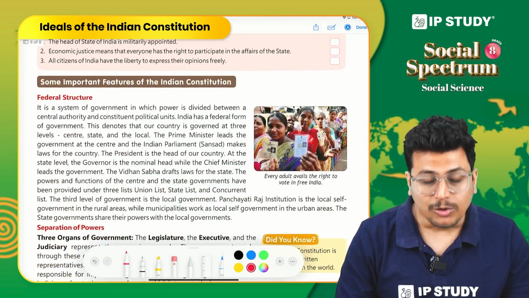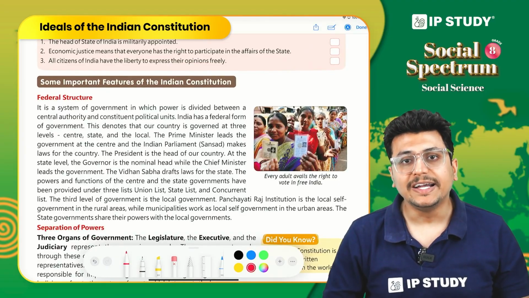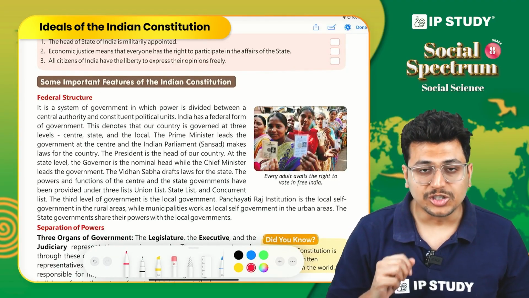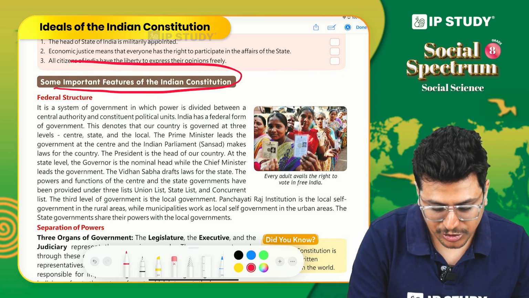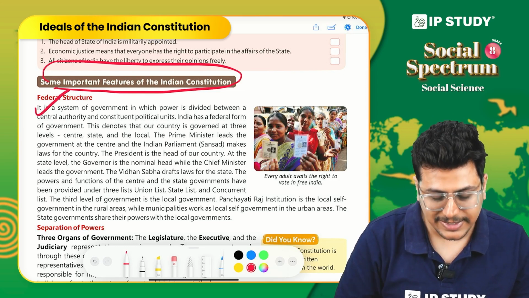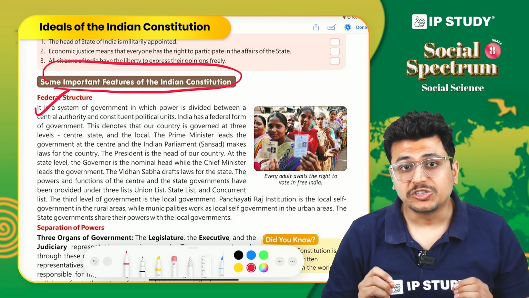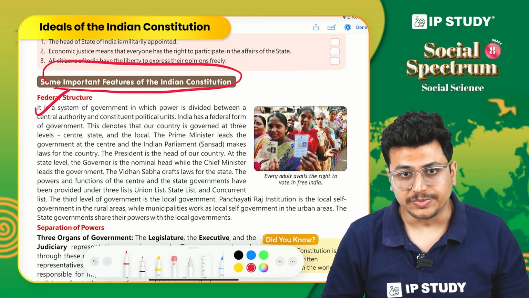Alright, now that we have discussed some basic ideals of the Indian Constitution, we will discuss some key elements of the Constitution which are important for us to understand. The first of which is federal structure.